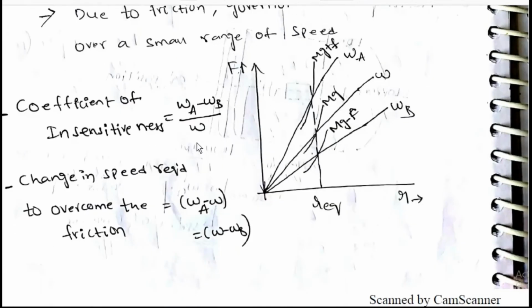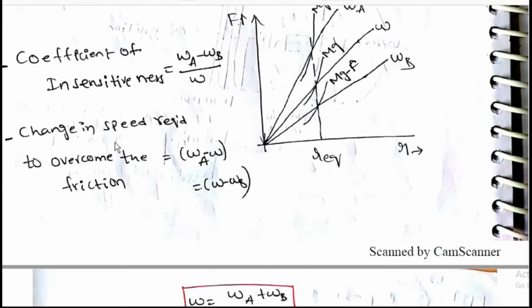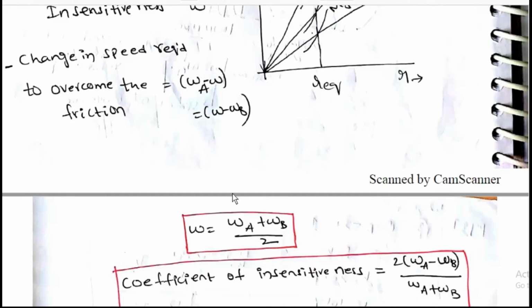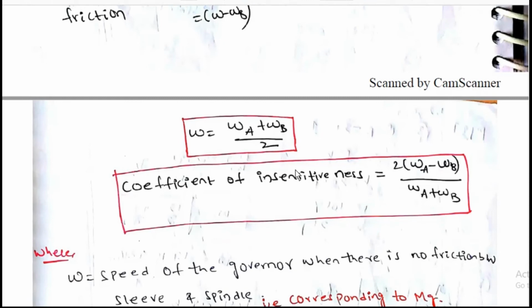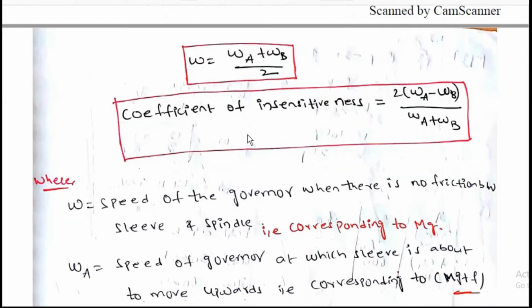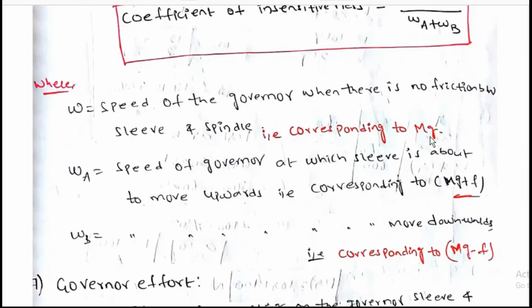Quotient of insensitiveness is equal to omega A minus omega B by omega, that is, mg plus F, mg minus F. Change in speed required to overcome friction is equal to omega A minus omega B. Omega is equal to omega A plus omega B by 2. Quotient of insensitiveness is equal to 2 into omega A minus omega B by omega A plus omega B, where